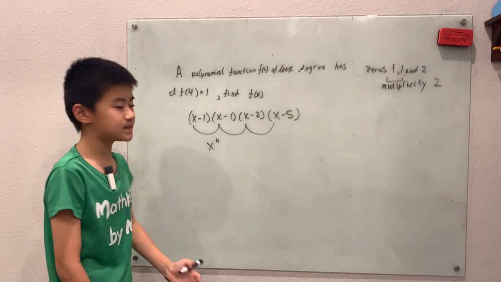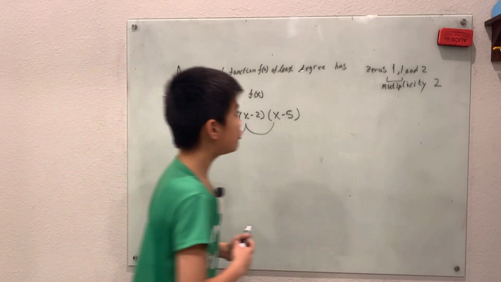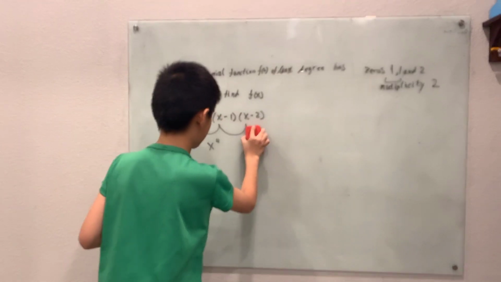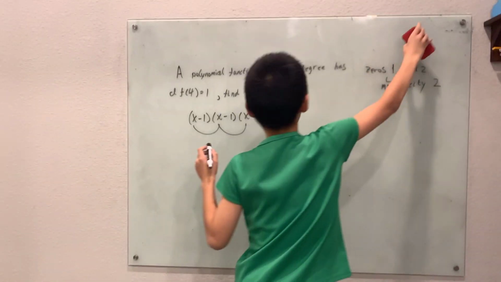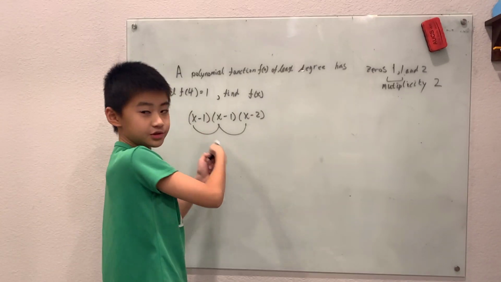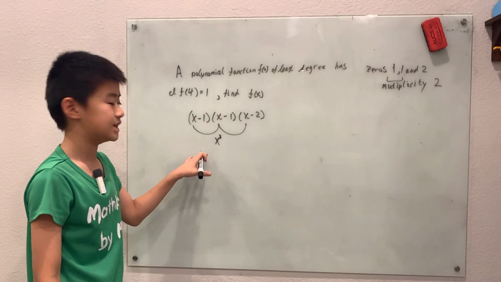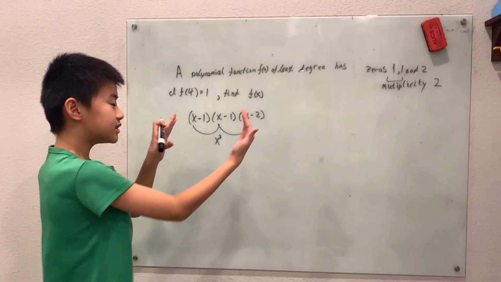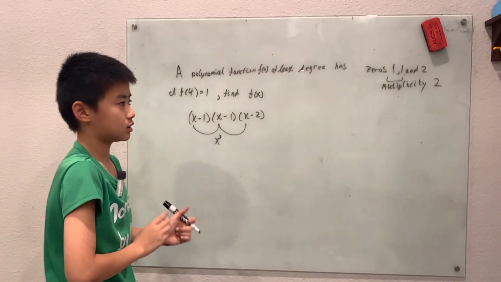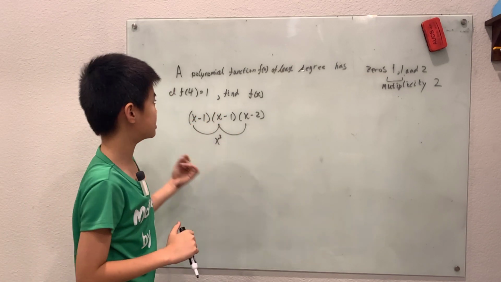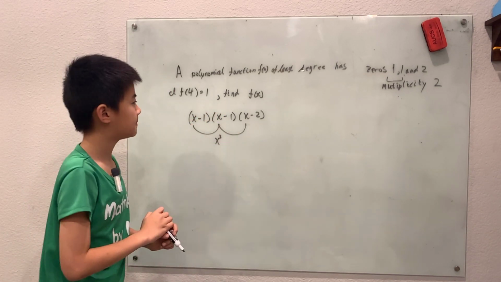Why do we have that? It's of least degree. So if we get rid of that useless x minus 5 term, then we just have x times x times x, which gives x cubed. So the largest power here is x cubed. That just means the degree is getting smaller. So that tells us that our function only has these 3 zeros if we want to answer the problem correctly.